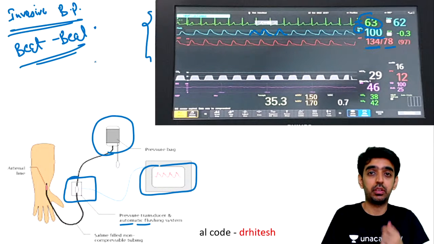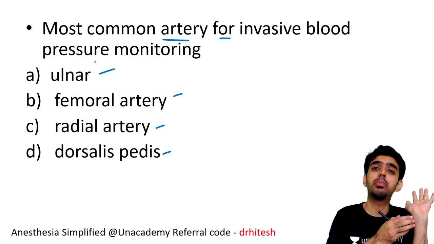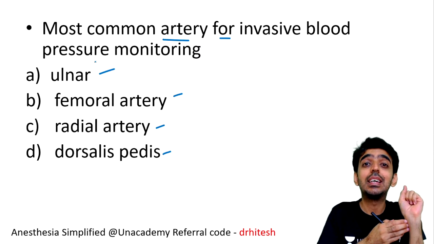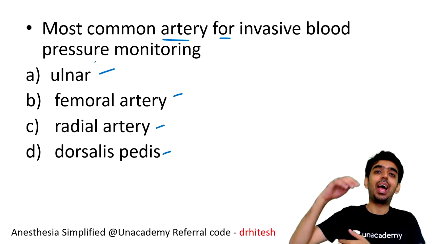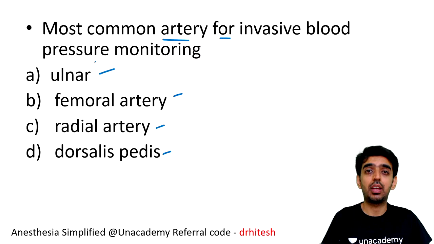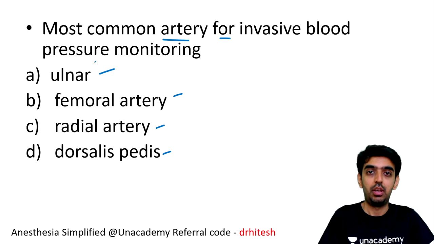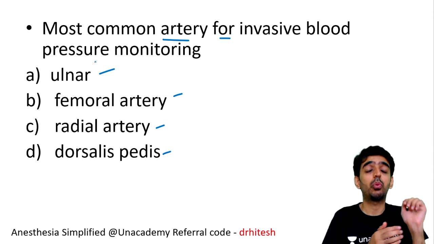Yes, and first of all, you should see where the radial artery is present. It is present here, right? So what is it? It is the ease of access that we get with this. Yes, femoral, axillary, dorsalis pedis are the other arterial sites where we can put in the cannula for invasive arterial blood pressure monitoring. But why is radial preferred?